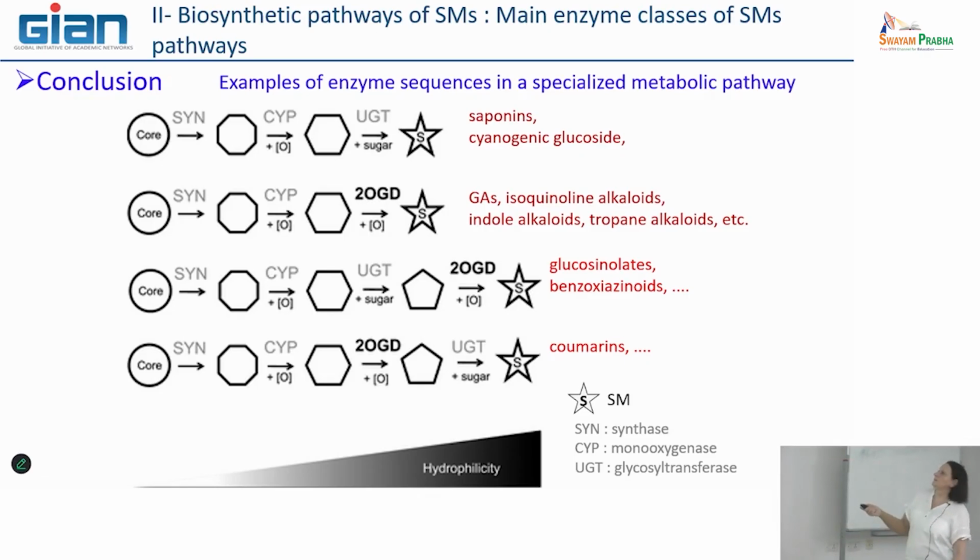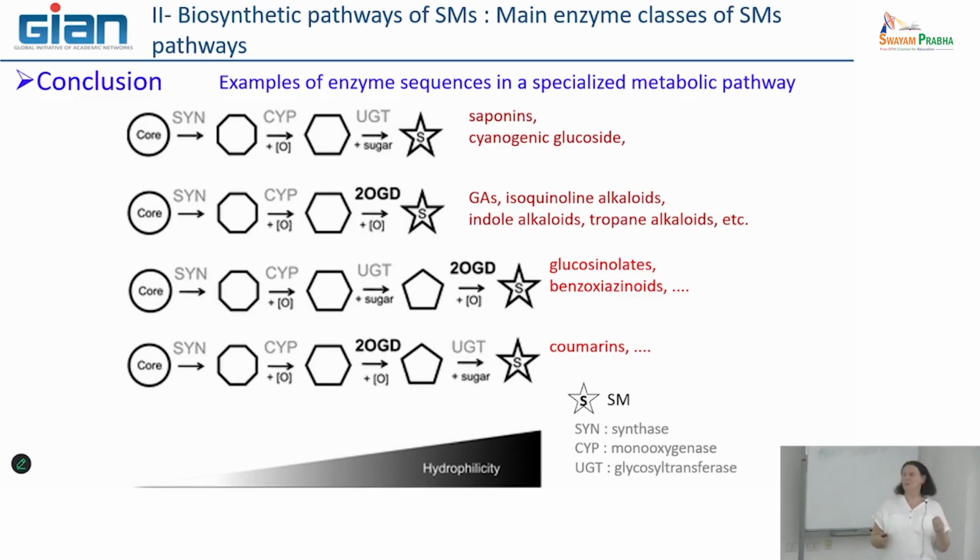And if we do a mix between CYP, UGT, and 2-OGD, and depending on the order in which we apply the type of activity, you see here we can obtain really different types of molecules from different classes. Phenolic compounds, alkaloids, and so on and so on. So it means that with the use of these at least 3 families of enzymes, and how we combine their activity and the order of their activity, we can create different types of final molecules.